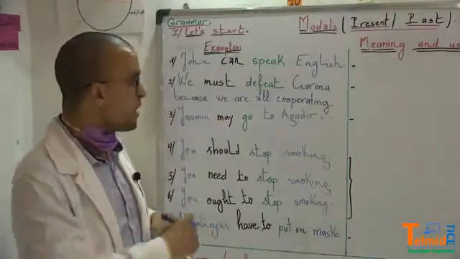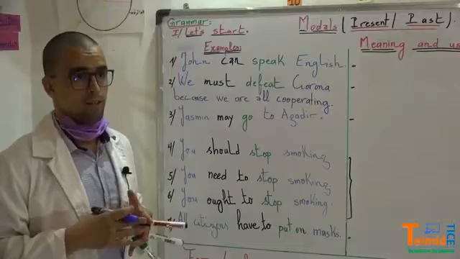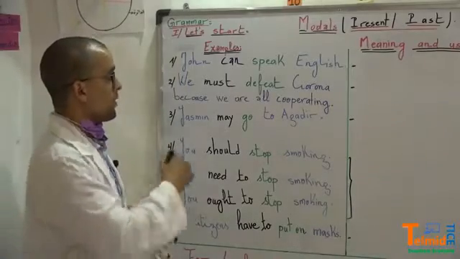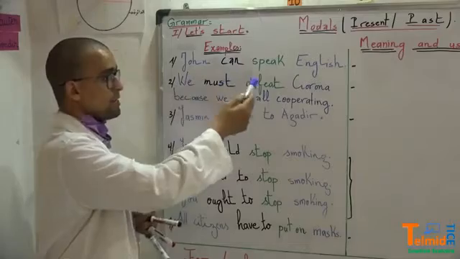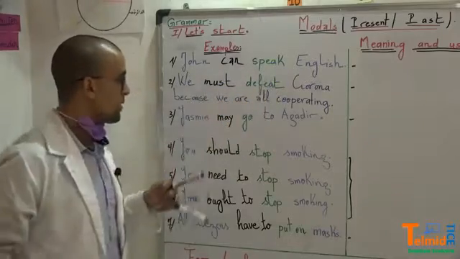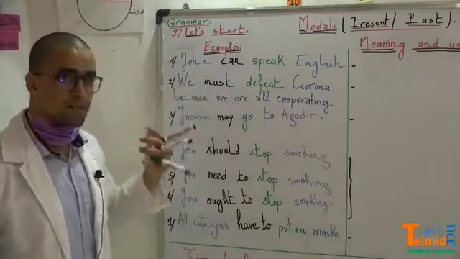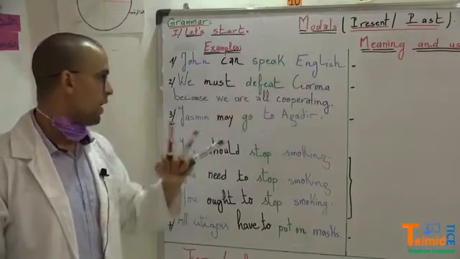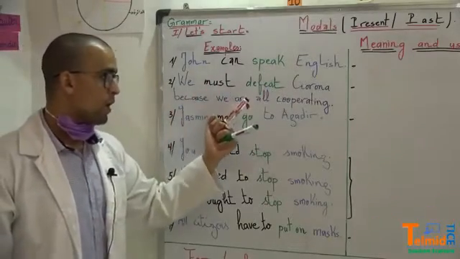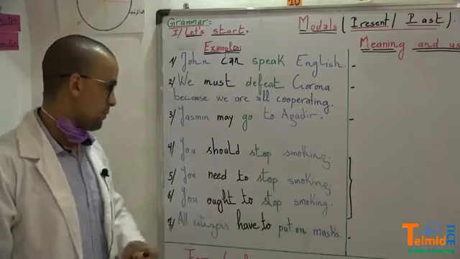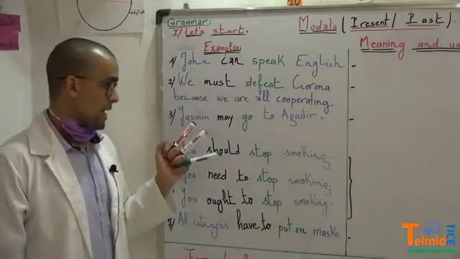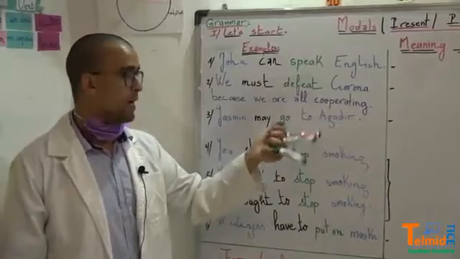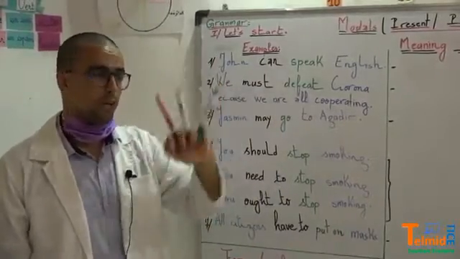Okay, so let's start with example number 1. John can speak English. Example 2: We, Moroccans, we must defeat Corona because we are all cooperating. Number 3, Yasmin may go to Agadir. She may travel to Agadir.